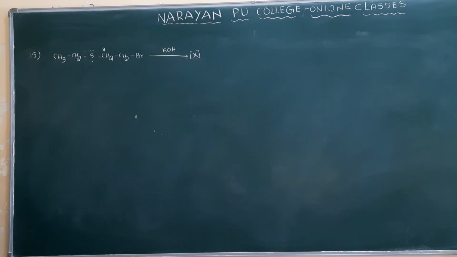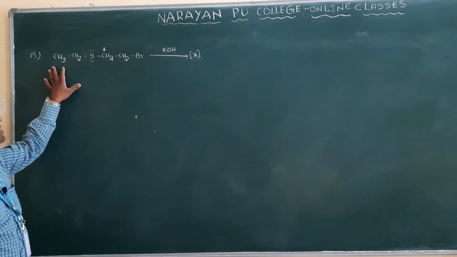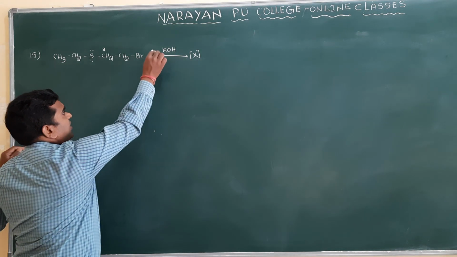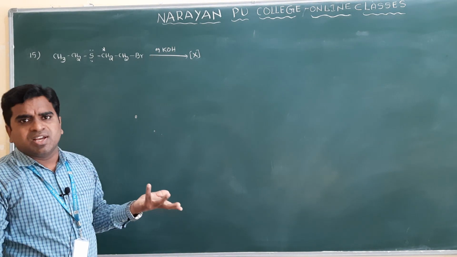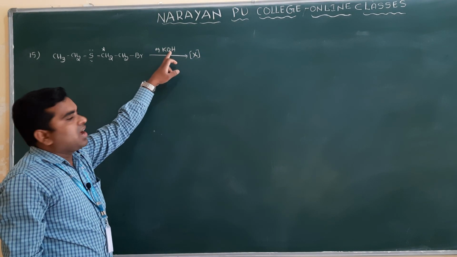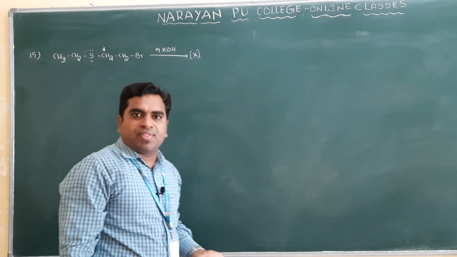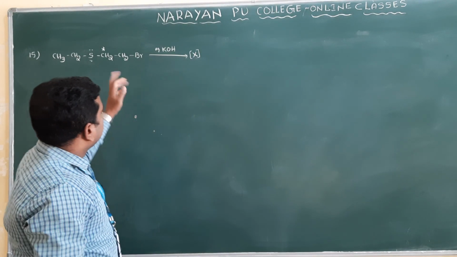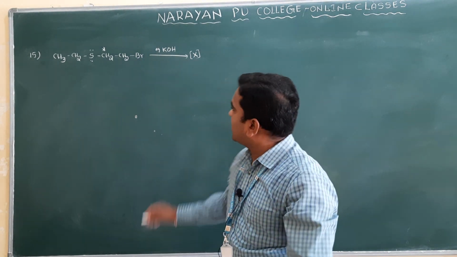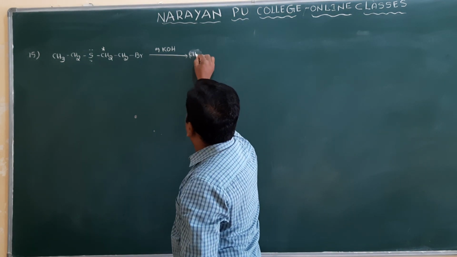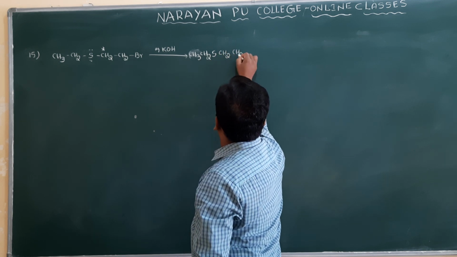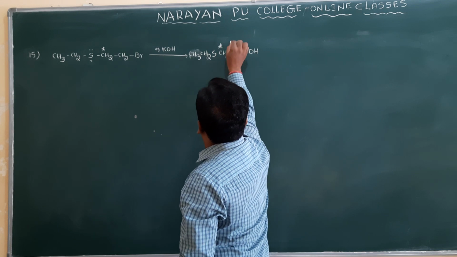So what will we think in this case? Halogens are there, and aqueous KOH is there. They have not mentioned alcoholic, so it should be aqueous. Aqueous KOH is there, halogens are there, and a nucleophile is there. Which reaction? The halogen is involved in a nucleophilic substitution reaction. Then what product will you get? The bromine will be replaced by OH. Then X will be CH3CH2, S, CH2CH2OH. So this is the product.